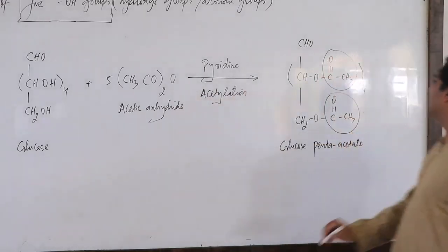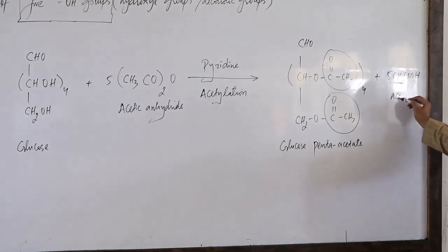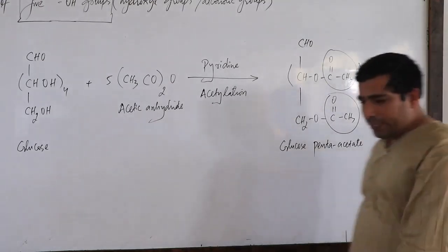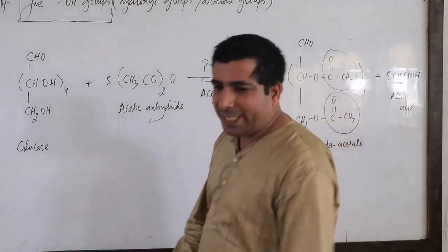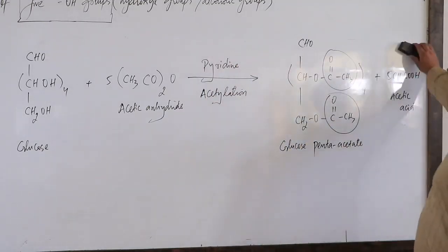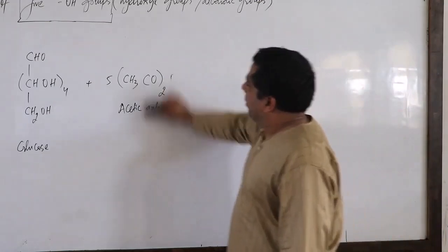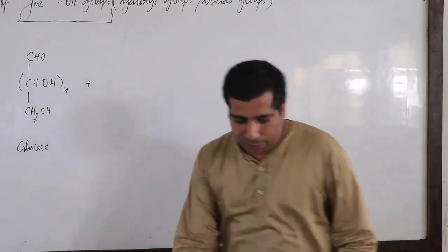Along with that, you'll be getting 5 times acetic acid. Now the point here is that let us understand it in detail. I hope you got the idea, so let us understand it in detail. How does it happen? Some little idea I would like to give you.